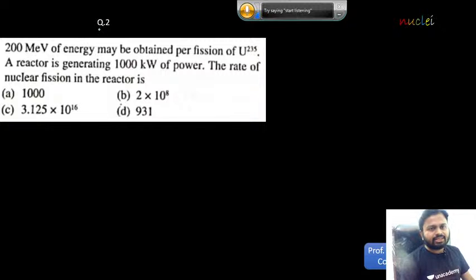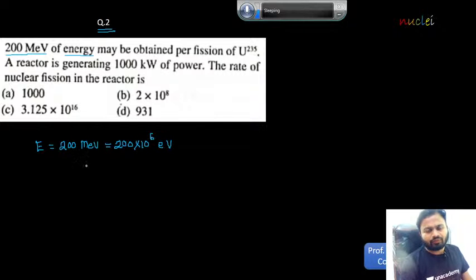Next, let's have a look at question number 2. What is said in question number 2? A 200 mega electron volt of energy. How much energy is given? 200 mega electron volt. So first you operate with this energy. See, how much energy is it? 200 mega electron volt. What do you mean by mega? Mega means 10 to the power of 6 electron volt. Now how to convert this electron volt into joule? You simply have to multiply by 1.6 into 10 to the power minus 19, with the unit as joule. Is this knowledge clear to everyone?